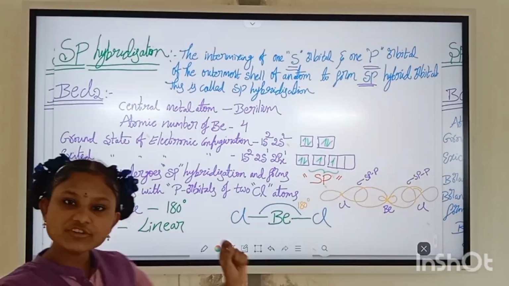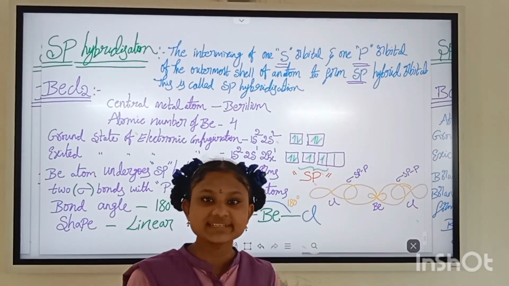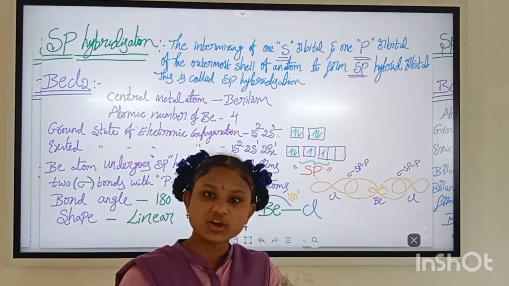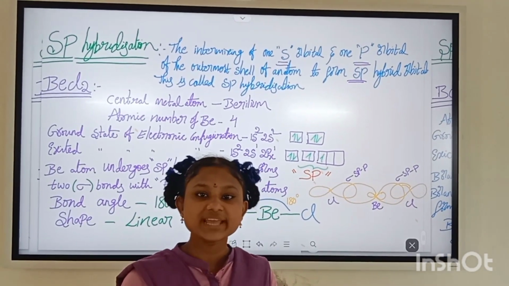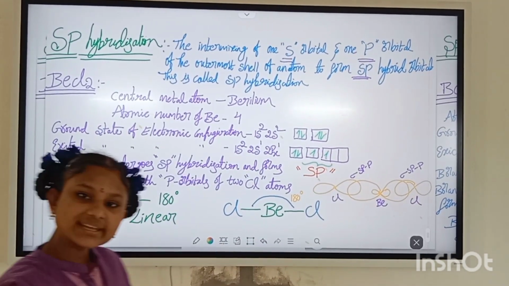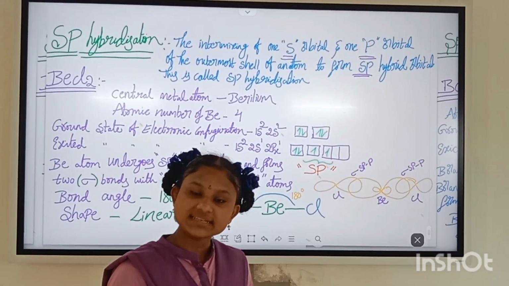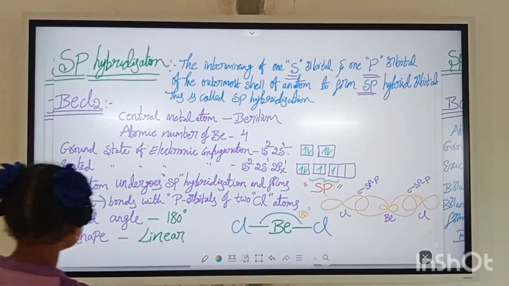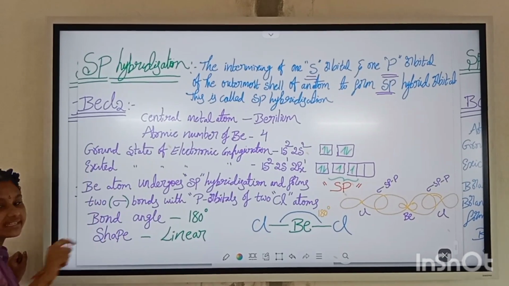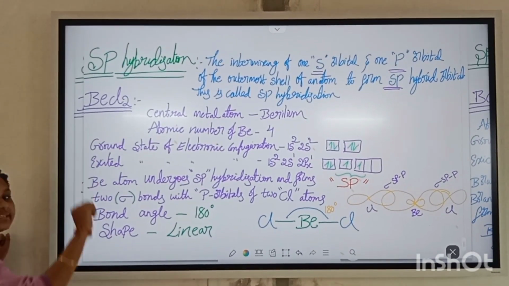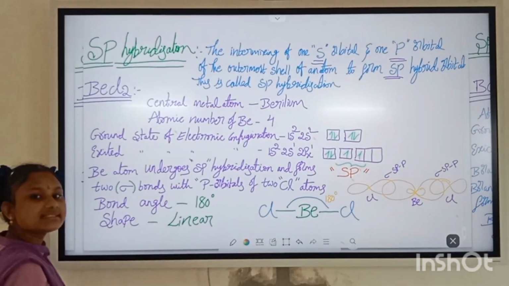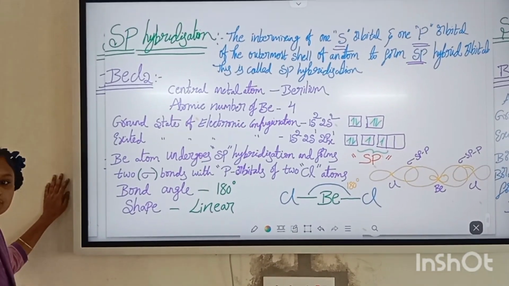The intermixing of one s orbital and one p orbital of the outermost shell of an atom is called sp hybridization. The bond angle is 180 degrees, and the shape is linear. Example, BeCl2. The central atom of BeCl2 is Be, beryllium. The atomic number of Be is 4.